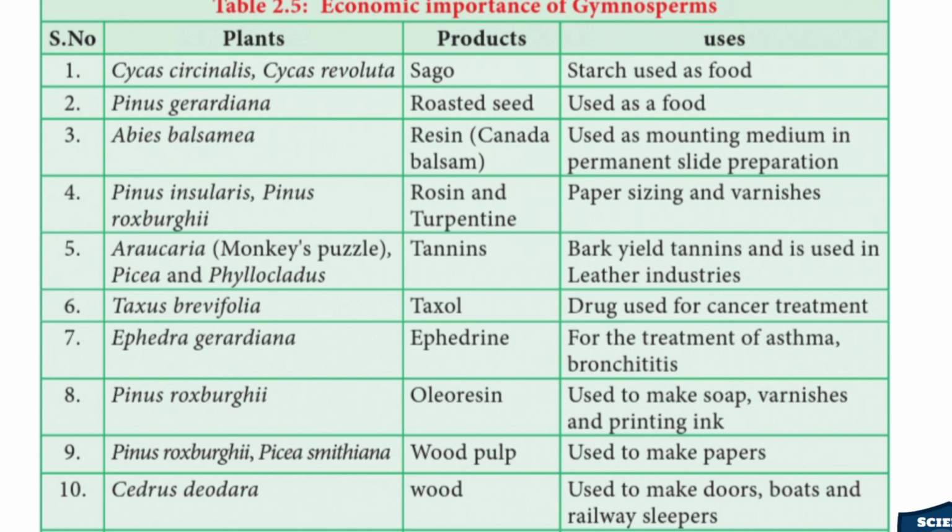Ephedra gerardiana: ephedrine, given for the treatment of asthma and bronchitis. Pinus roxburghii: oleoresin, used in making soap, varnishes and printing inks. Pinus roxburghii and Picea smithiana: wood pulp is used for making paper.